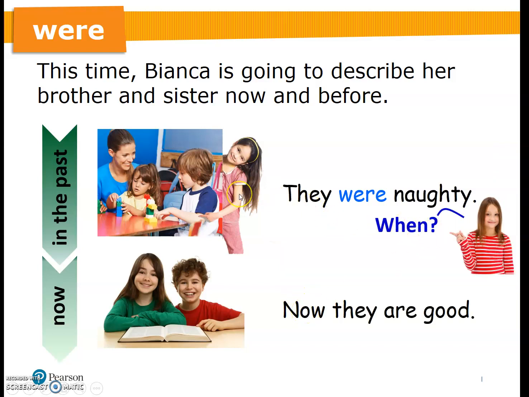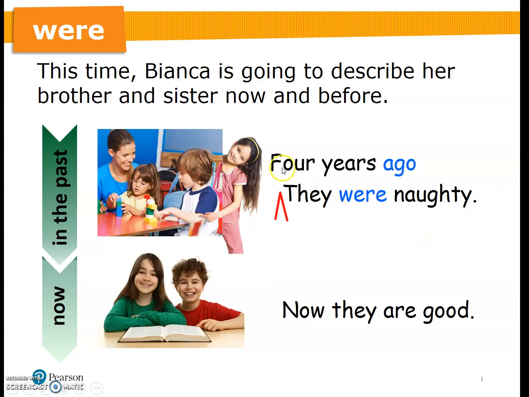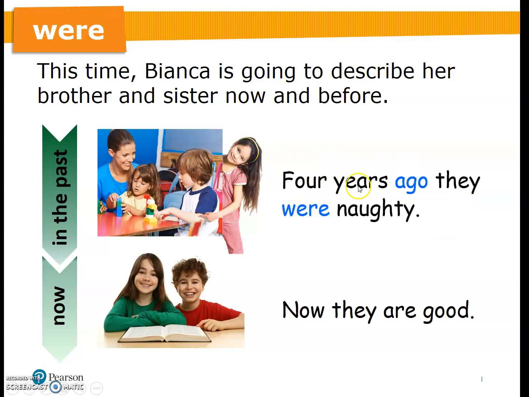Okay, when you want to describe more detail, you can tell when. Maybe 4 years ago, they were naughty, to make the sentence longer and more detailed. You can see ago. It is the past tense. We are talking about the past.